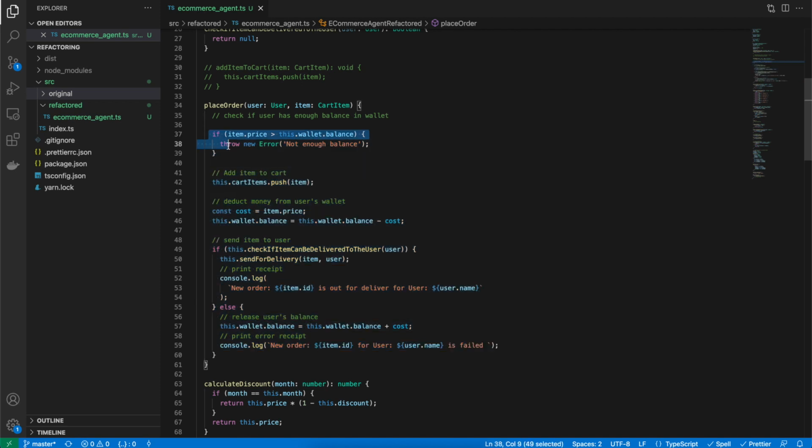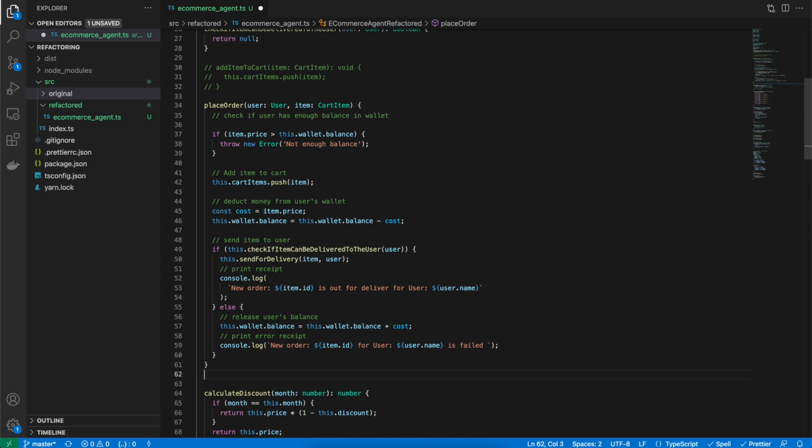But it has many micro functionalities which can be broken down and separated out from each other. What if, let's just say, this check, item price is greater than balance, and the error message that we are throwing is something that we want to use somewhere else. So let's just start breaking it down and move it to separate functions.